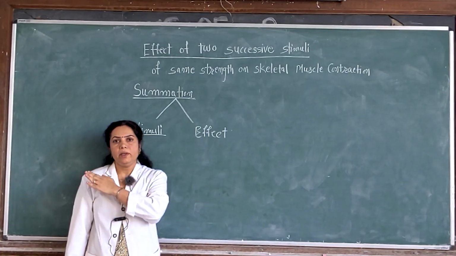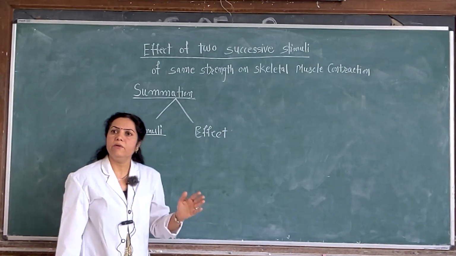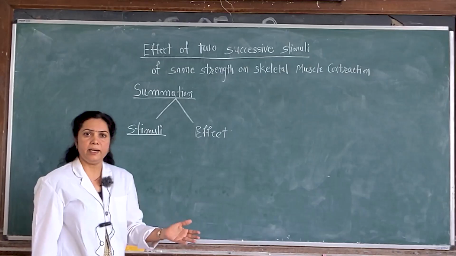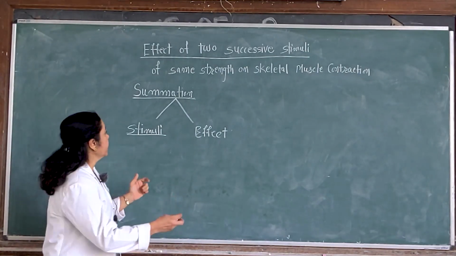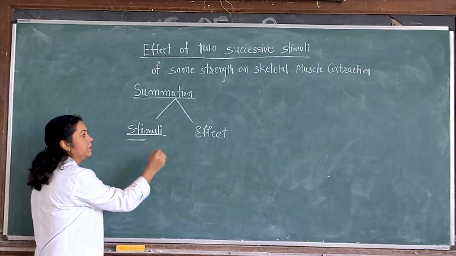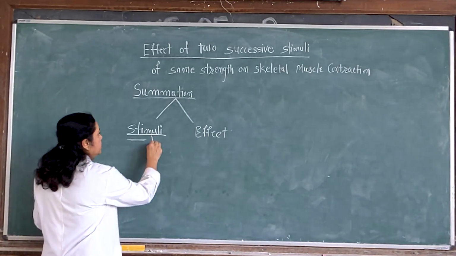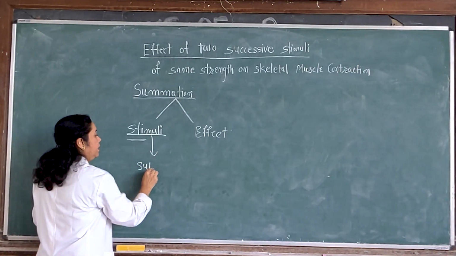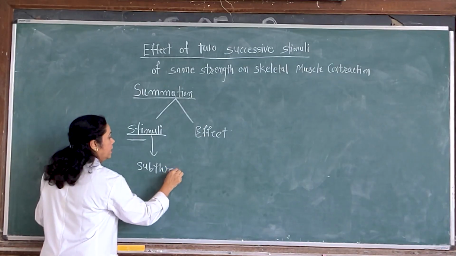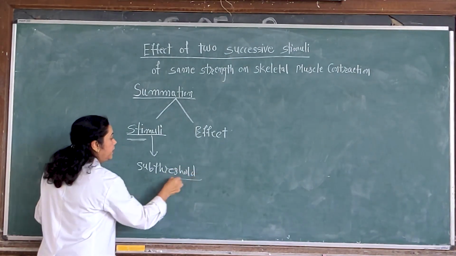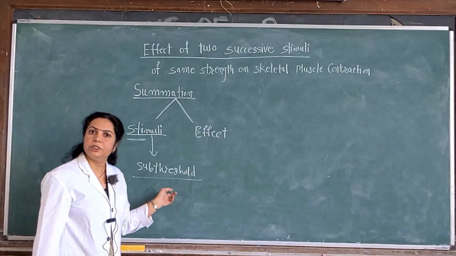Now, if you give multiple sub-threshold stimuli repeatedly to a tissue, then summation of the stimuli occurs. So, summation of stimuli is possible if there are multiple repeated stimuli of sub-threshold intensity.